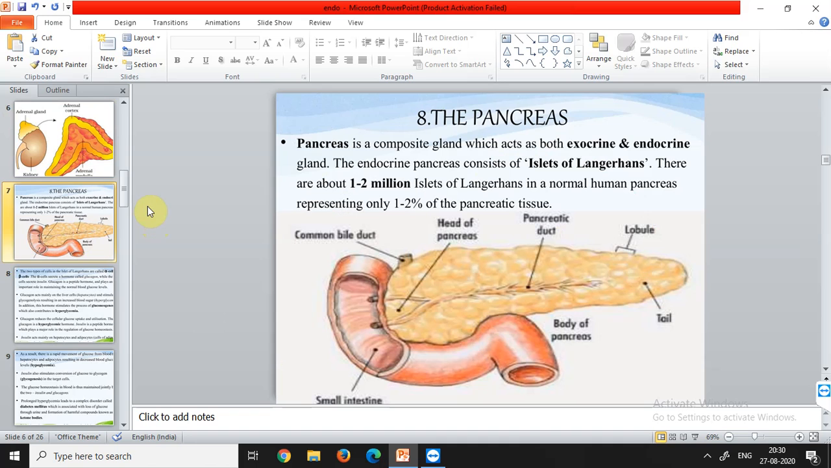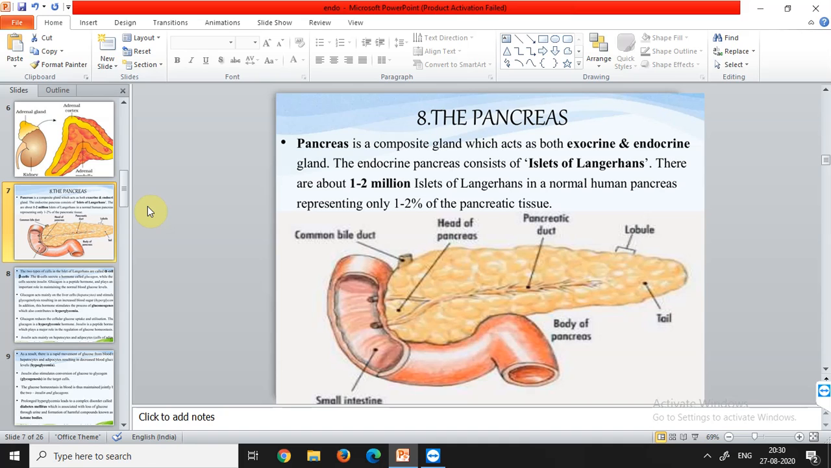Now the pancreas. What is the pancreas? In the very first class of this chapter I told you that there are some mixed glands present which have both the endocrine and exocrine part. The best example for those glands is the pancreas. Pancreas is a composite gland which acts both as an exocrine as well as an endocrine gland.